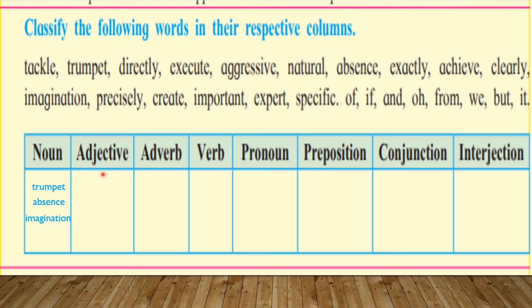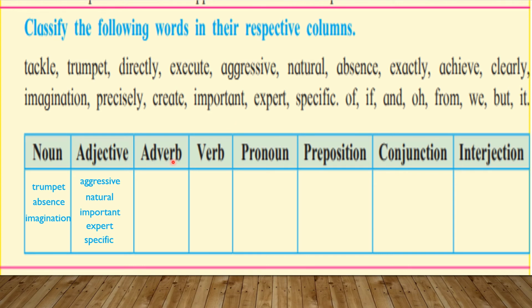Now in the adjective column, you may write aggression. Same as, you may write natural. Then you may take important. Then expert. Then specific.